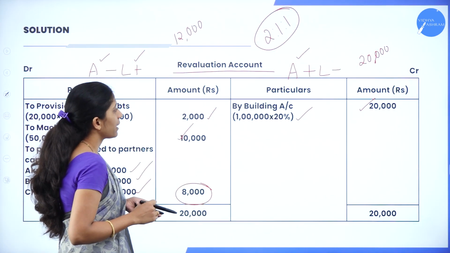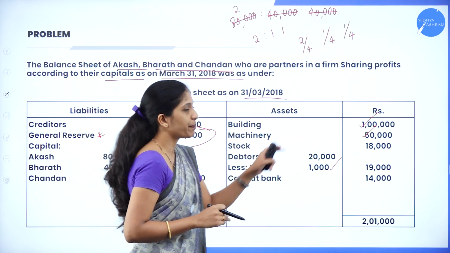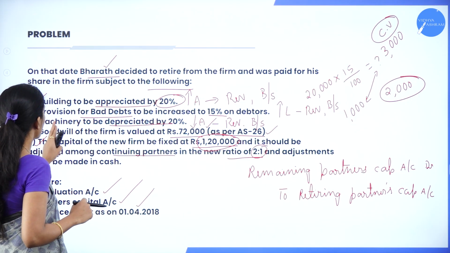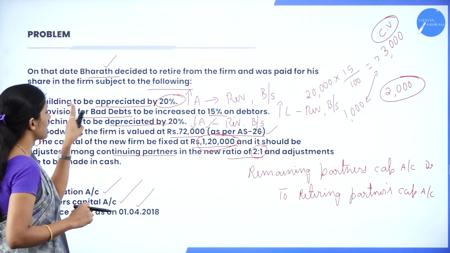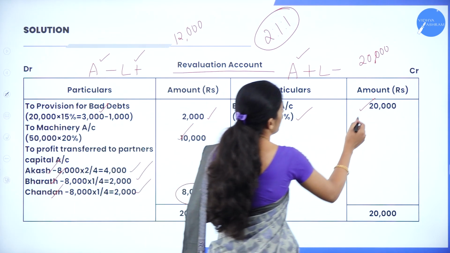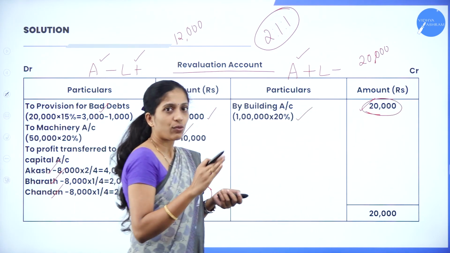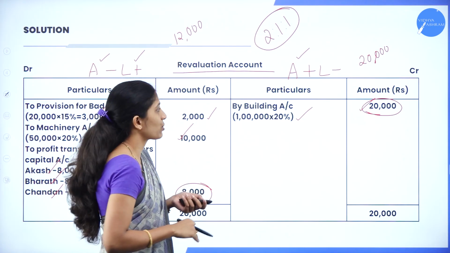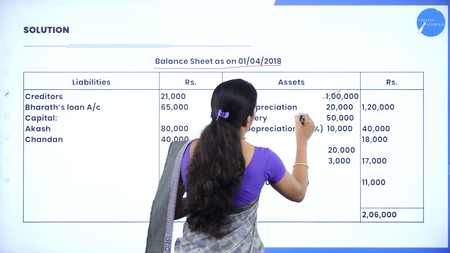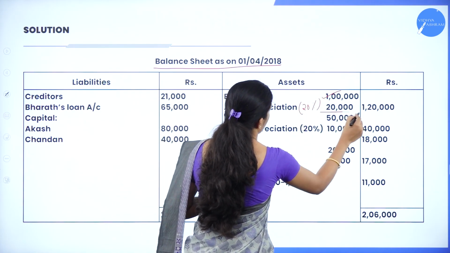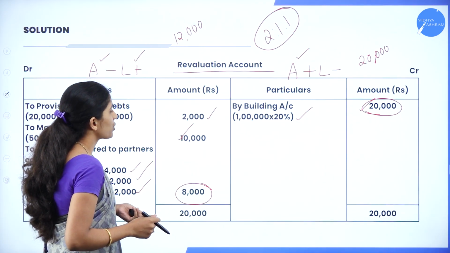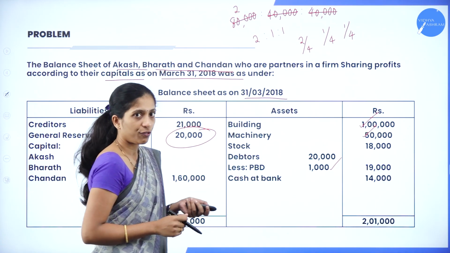Now go through the first item. So the first item is building 1 lakh, but there is an appreciation, right? So there is an adjustment relating to building, that is building to be appreciated by 20%. So how much is 20%? That is 20,000. So 1 lakh was the building plus 20,000 is the appreciation. So how to record? Building 1 lakh, add 20% appreciation, that is 20,000. So total is 1,20,000.